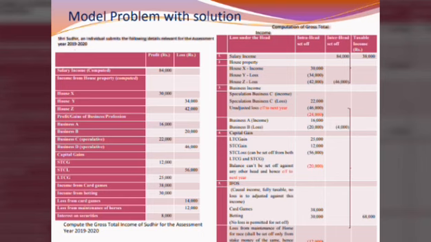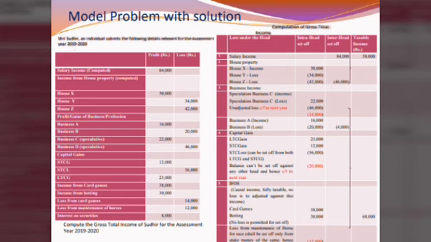Loss from maintenance of horse race: only the loss of 12,000 is there, and the same must be set off only against gain from maintenance of horses. As there is no profit under that source, the same is carried forward to the next year, and it is also to be highlighted. Then interest on securities, income of 8,000 is there. All the profits and losses have been adjusted in the intra-head.